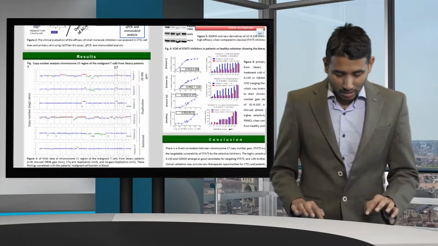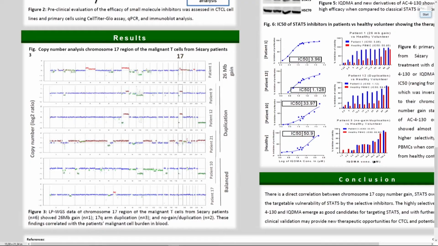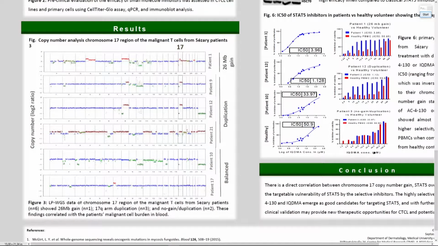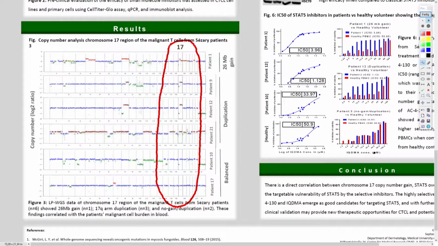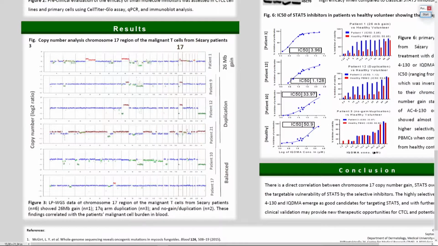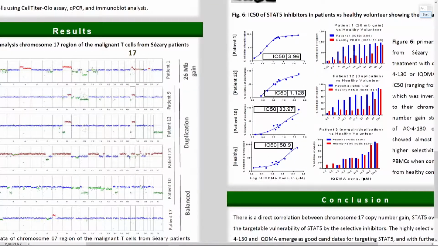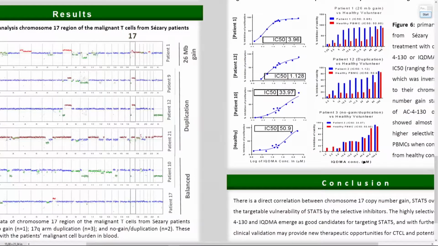Now coming to the results. So this is figure 3. This is the low-pass whole genome sequencing data, where if you look at the chromosome 17 region particularly, you can see that this chromosome 17 region always shows a gain. Out of our 6 patients, the chromosome 17 region is gained or duplicated most of the time.